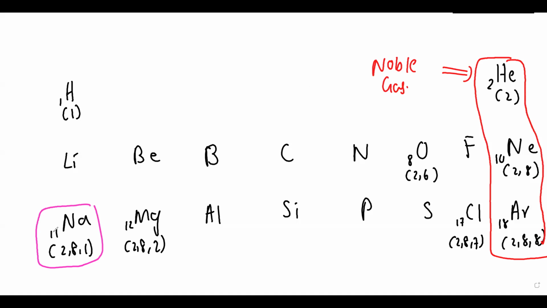Who is closer? This is 11, na? So who is closer? Neon. So it wants to become like neon. And in order to become like neon, what will it have to do? It will have to lose this electron or not? Tell me this.